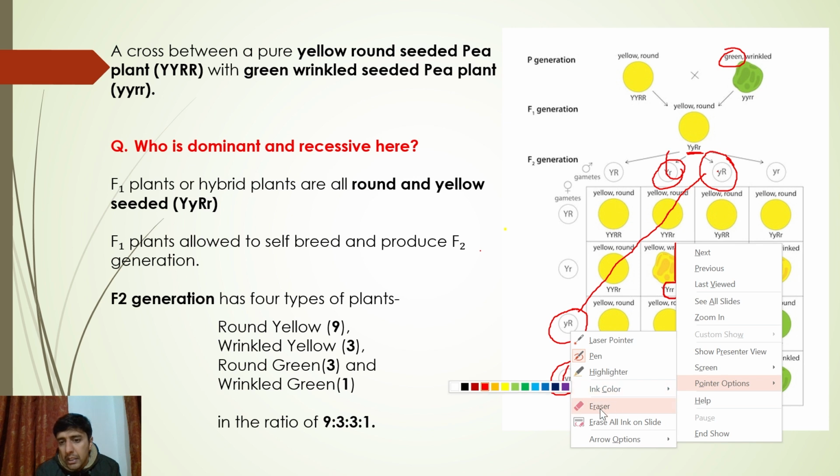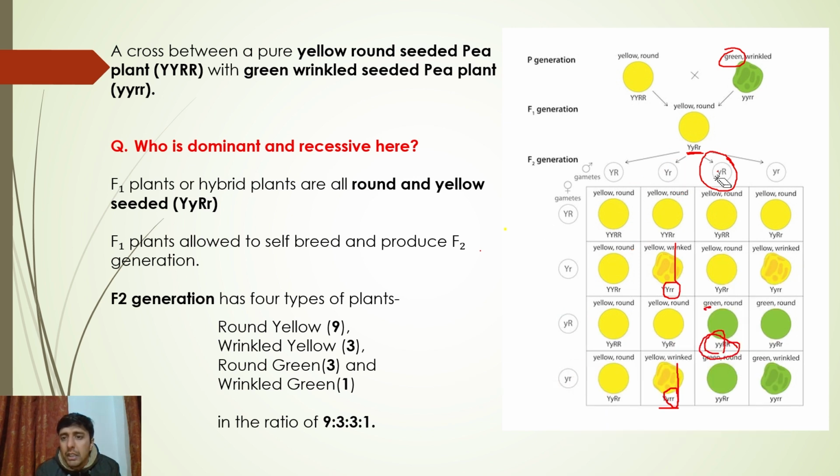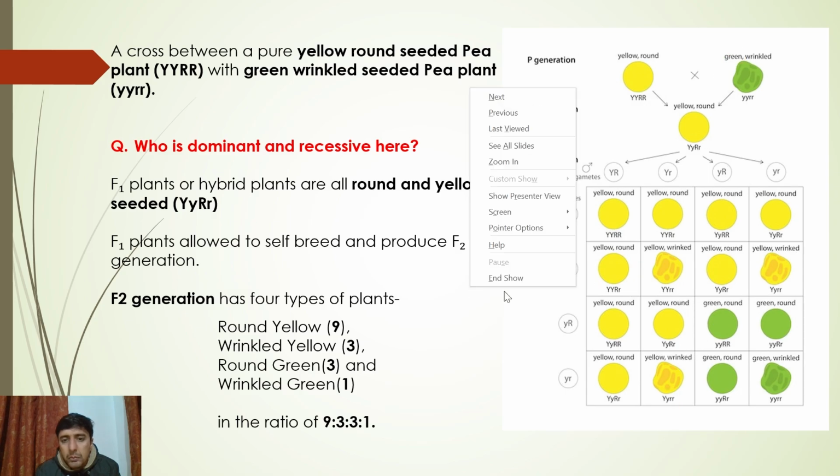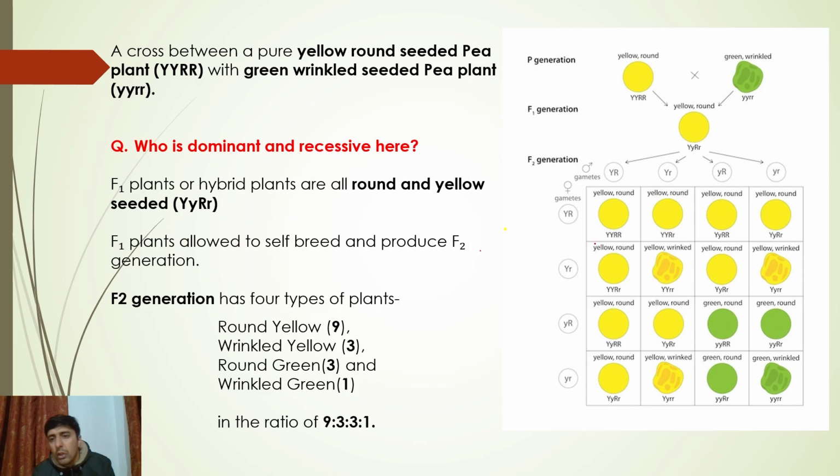Let me just wrap it up again. This is a very important slide, so that's why I'm taking as much time as possible. So where is green expressed? Green is expressed over here, in homozygous recessive conditions. The recessive allele is a weaker allele, it is always timid. When both recessive alleles are together, only then will it express itself. So green will always be expressed when it has the homozygous recessive condition.